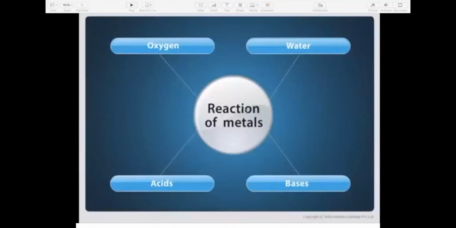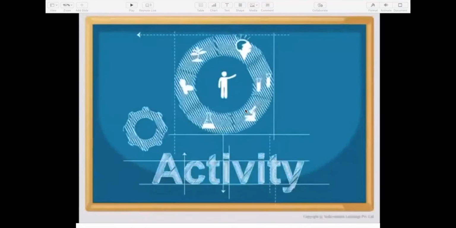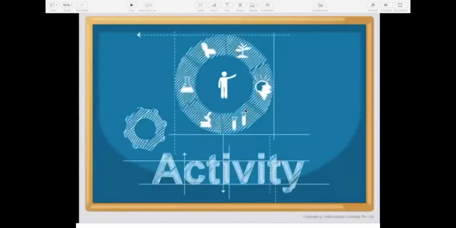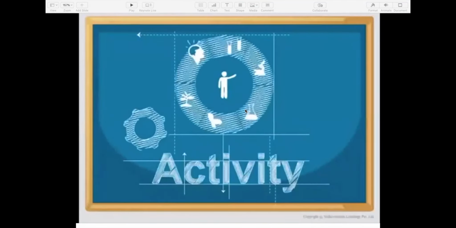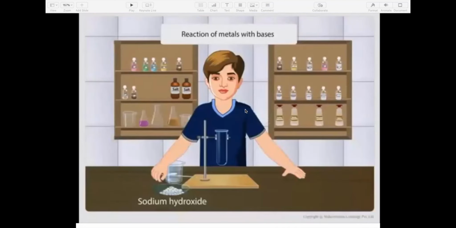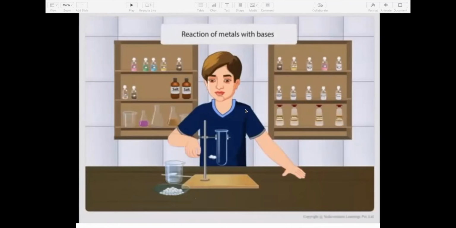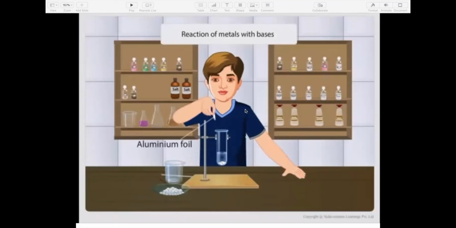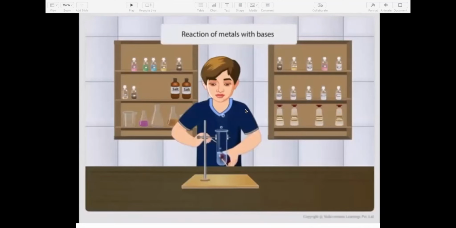Fourth, reaction of metals with bases. When metals react with bases, hydrogen gas is formed. This can be proved by performing an activity. Prepare a fresh solution of sodium hydroxide in a test tube by dissolving 3 to 4 pellets of it in 5 ml of water. Drop a piece of aluminium foil into it. Bring a burning matchstick near the mouth of the test tube.